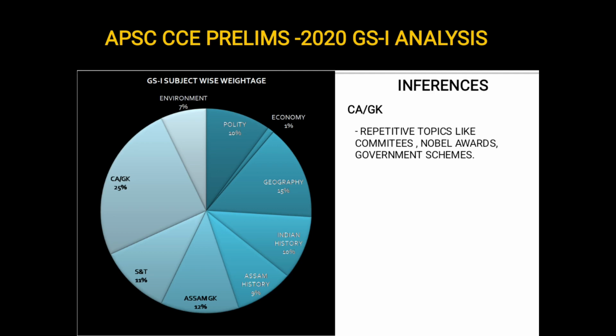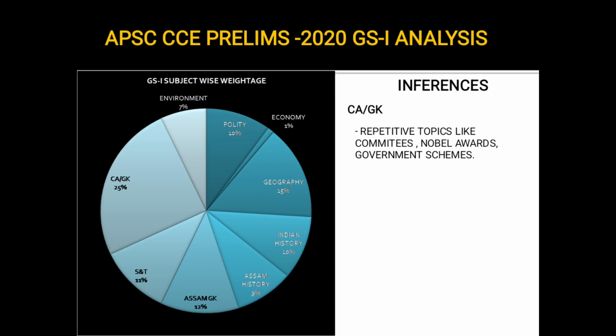Like every year you get questions from committees, like what are the recent committees that were formed. Now there was a question last year on the 7-member committee which was formed in Assam in order to tackle the economic problems that were created due to COVID-19. So any committee that has come up in the last 12 months is important.